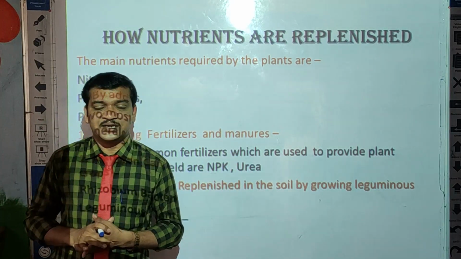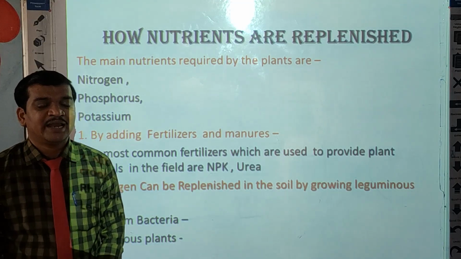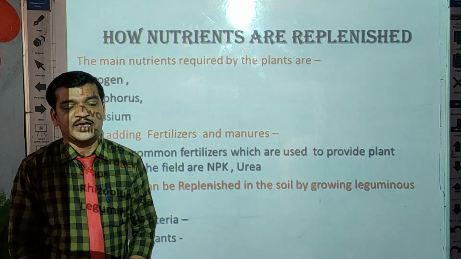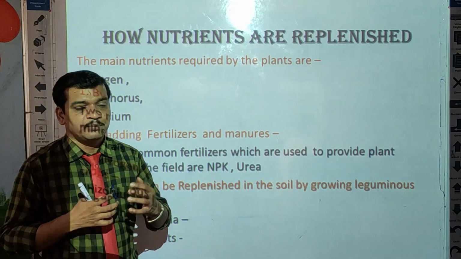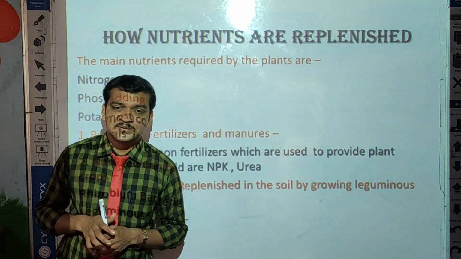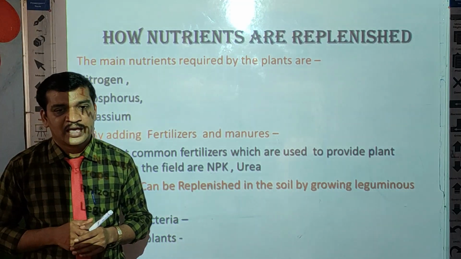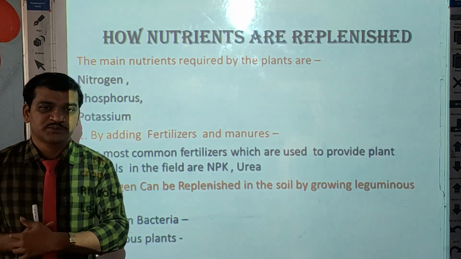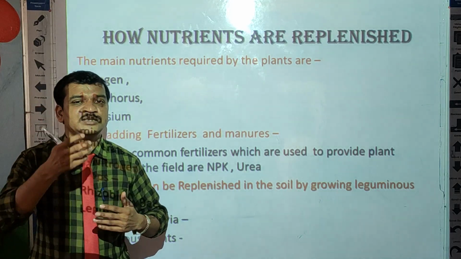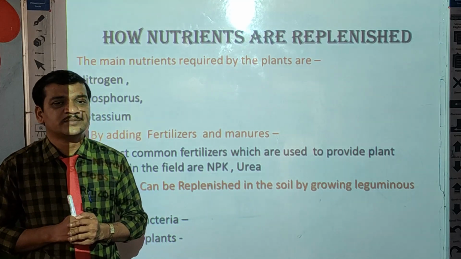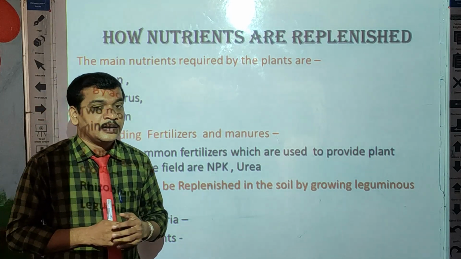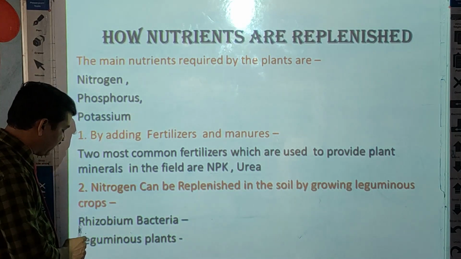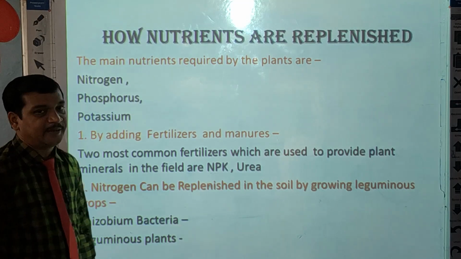So leguminous plants, those are pod-bearing plants like peas, pulses. This kind of plants have nodules on their roots, and inside these root nodules a special type of bacteria lives. And what is the name of that bacteria? Rhizobium bacteria.